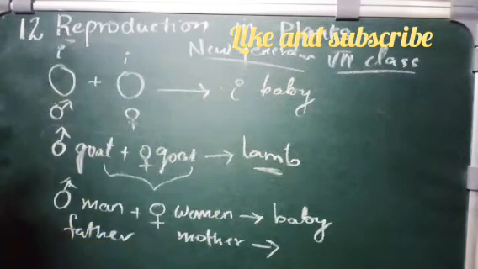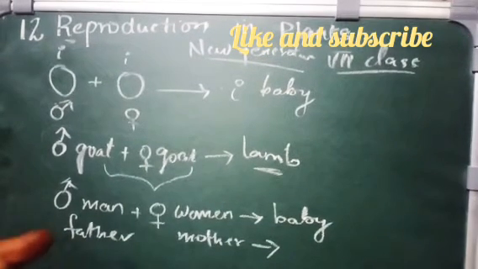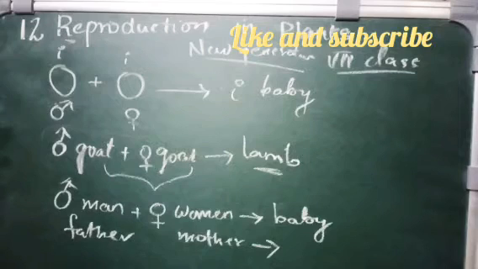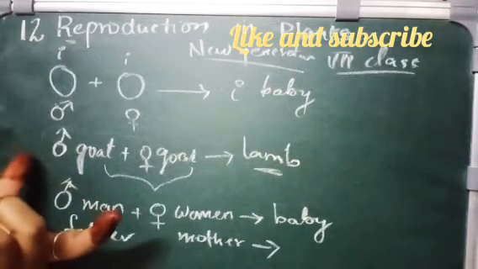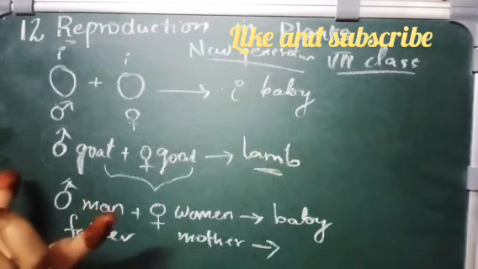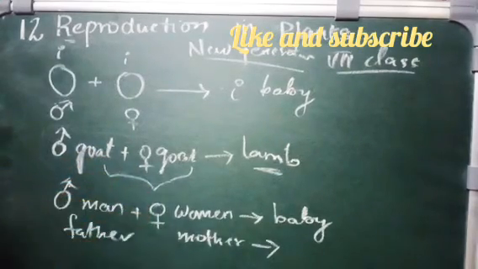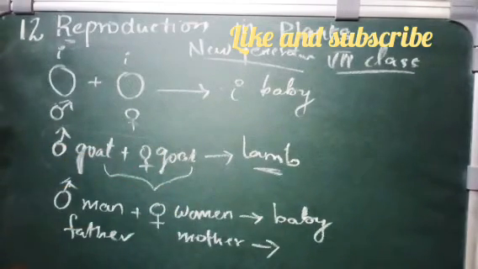That's why we are different from our friends, because we belong to other families. These new generations are produced by the mating of male and female. This process is nothing but reproduction. In this lesson we are going to learn about reproduction in plants: how the reproduction takes place and what things are involved in it.